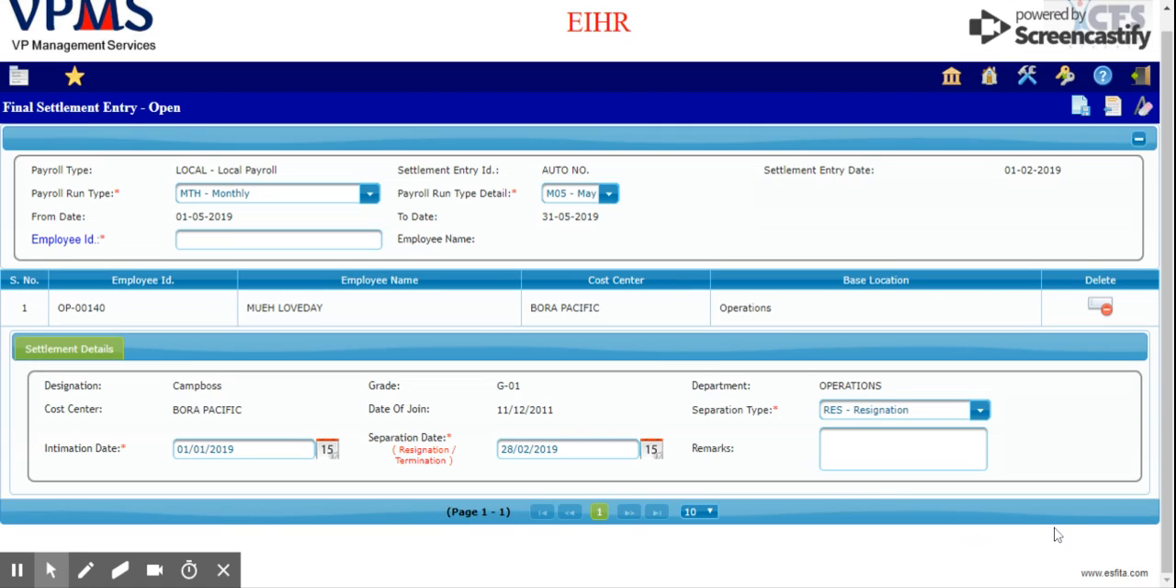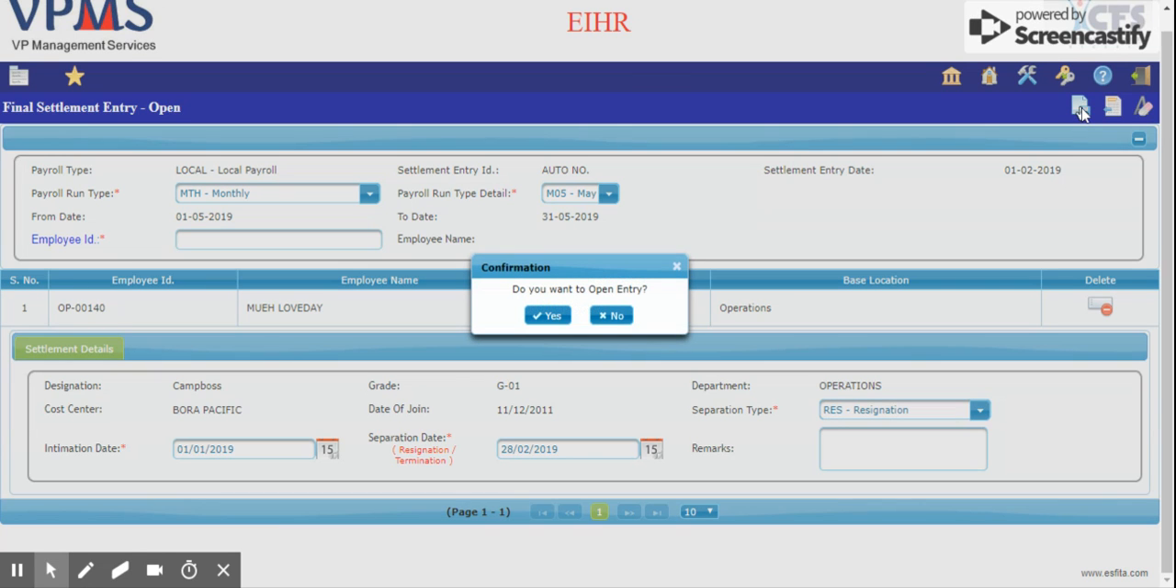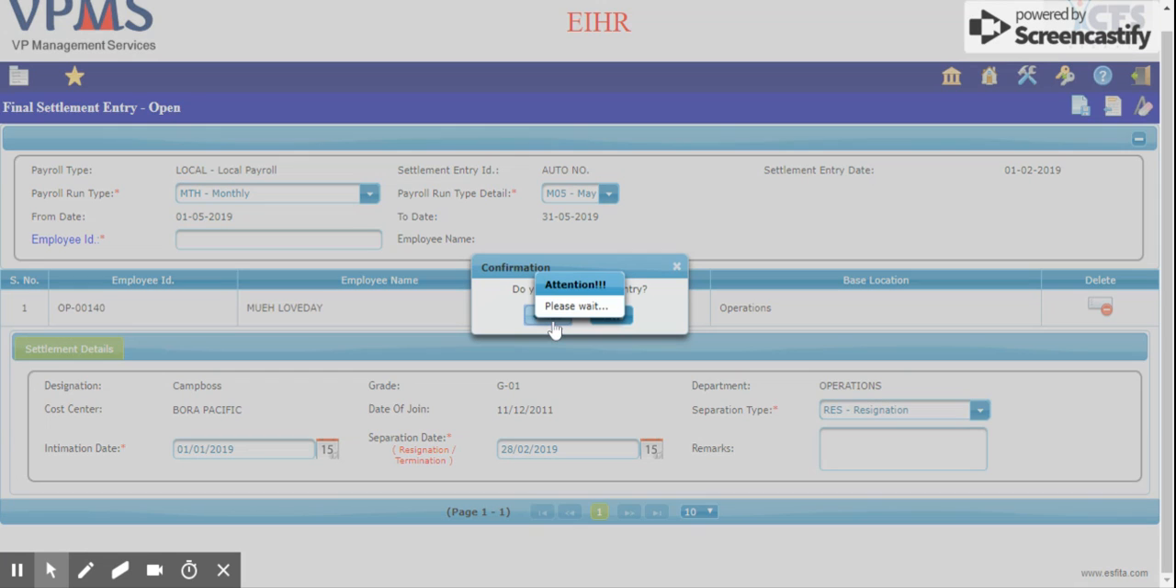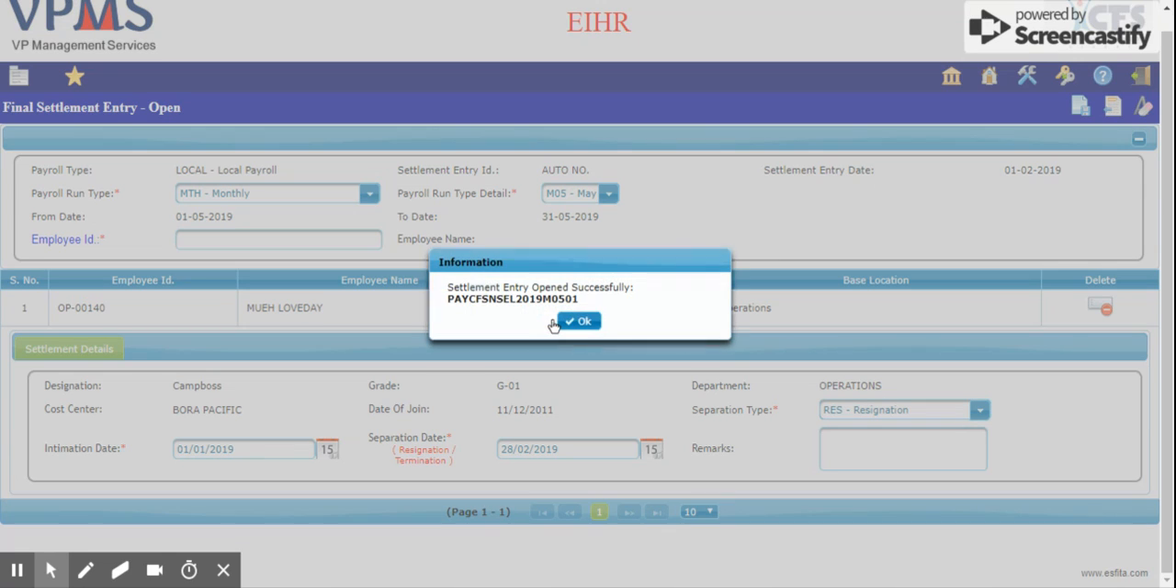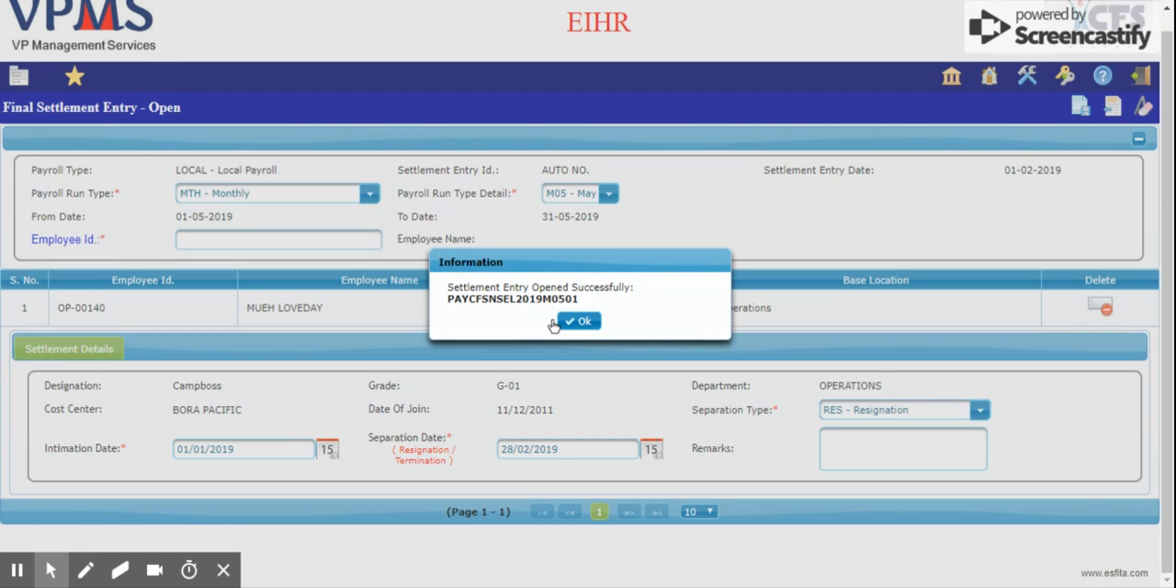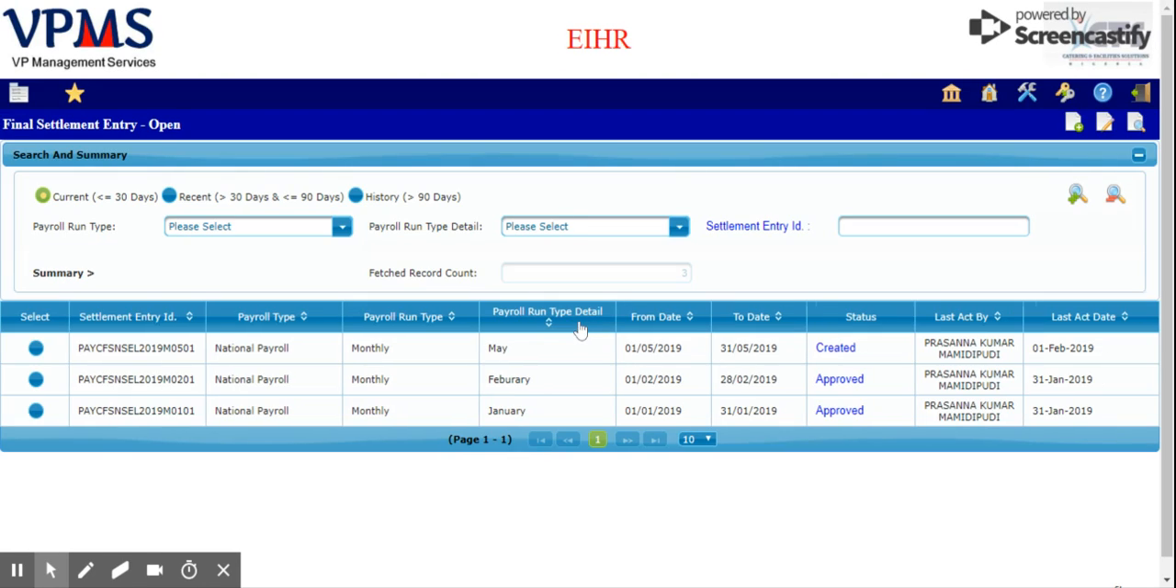After filling the details, click on Save button. It shows the confirmation message. Click on Yes. It shows the information settlement entry opened successfully. The created record is shown in list page.